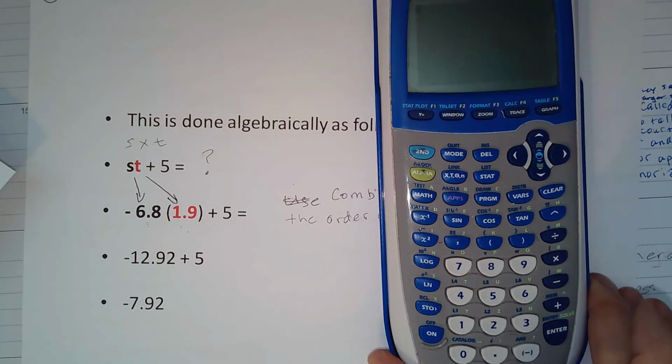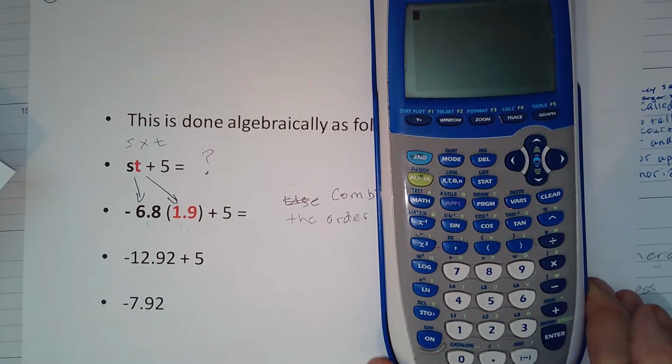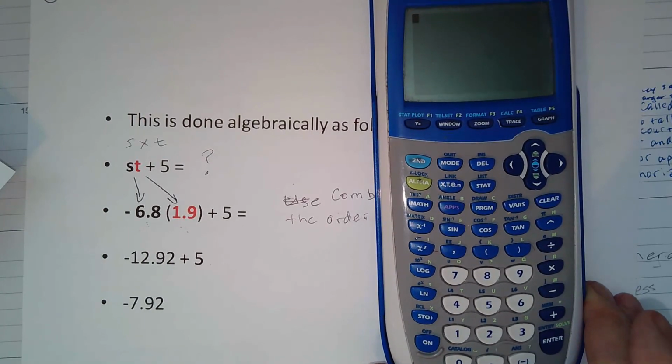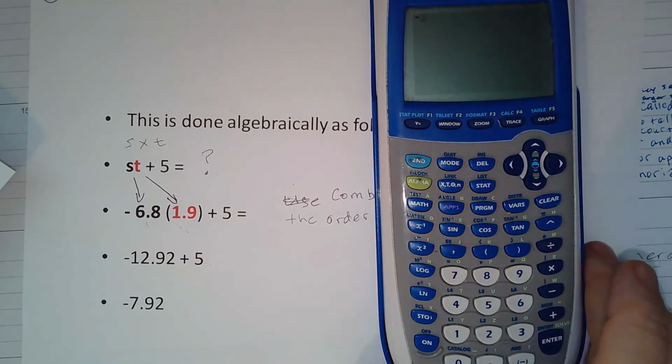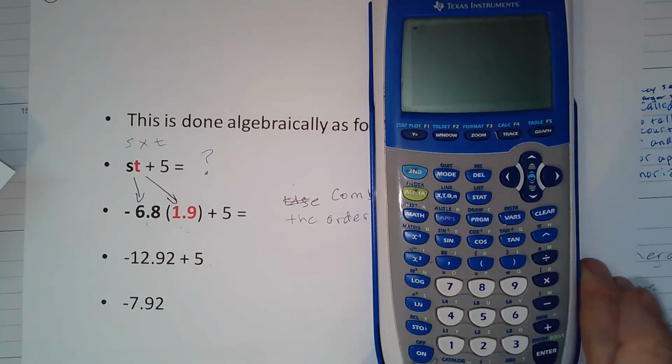I'm going to pull this down just a little bit so that we can see the top here somewhat. Okay, so I'm going to click that, and you can probably see up here that there's a little negative sign in front of the blinking rectangle. Now I'm going to type in 6.8, and then I'm going to hit the enter button.